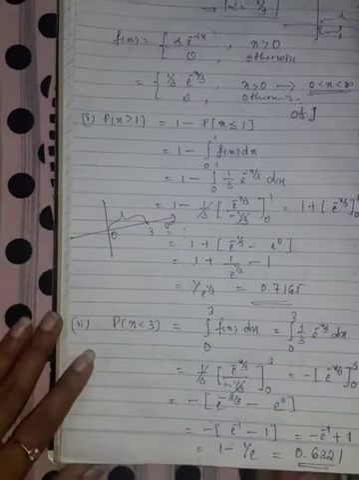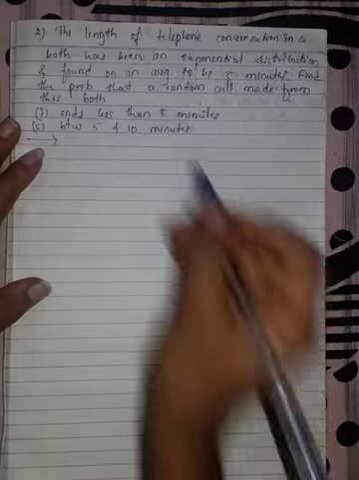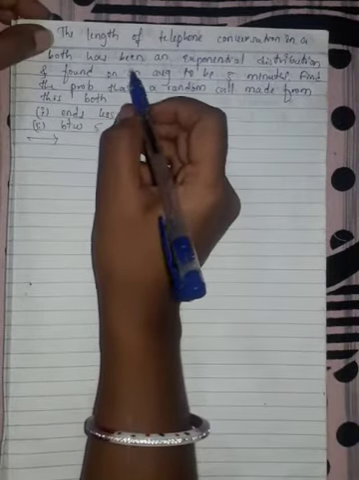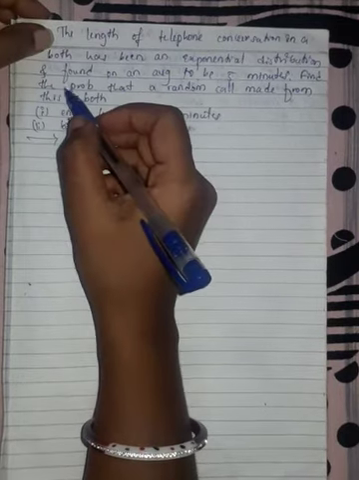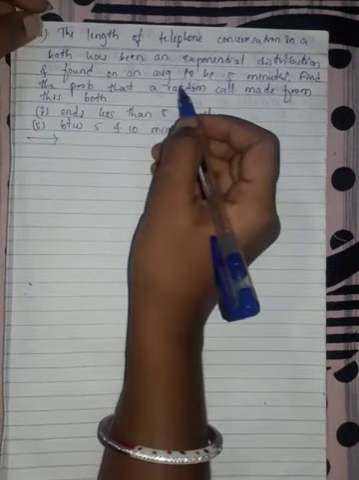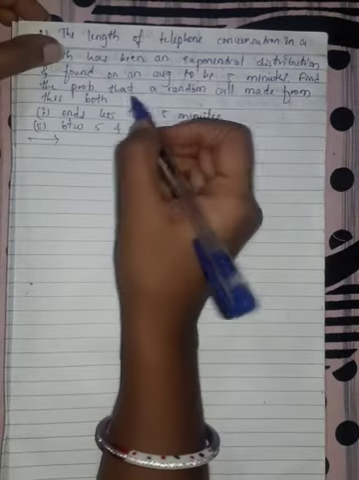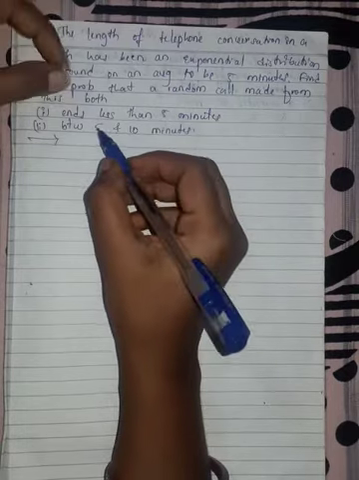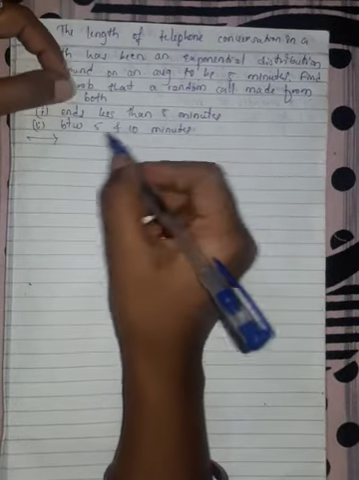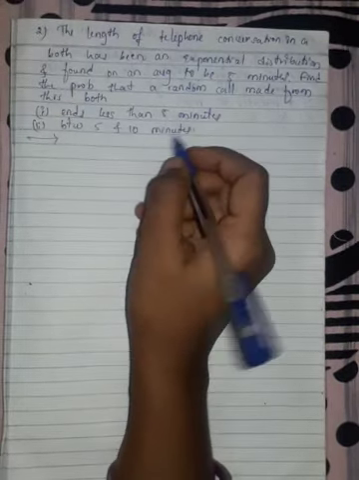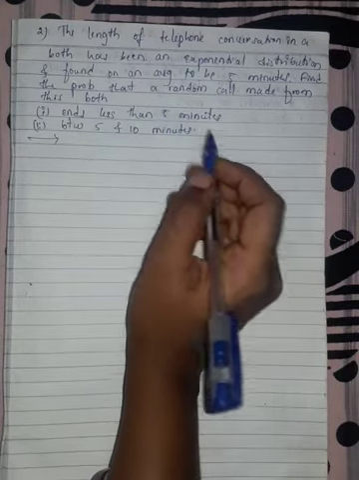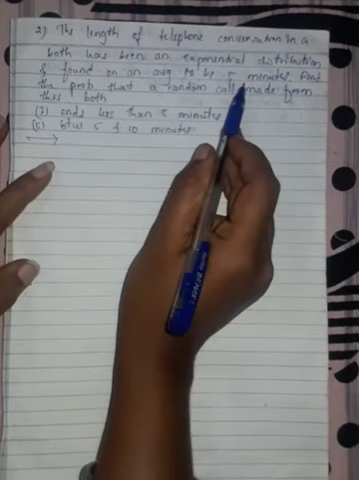So let us see another example. The length of telephone conversation in a booth has an exponential distribution and is found on an average to be 5 minutes. Find the probability that a random call made from this booth ends less than 5 minutes, between 5 and 10 minutes. So here also they gave exponential distribution and they gave average to be 5.